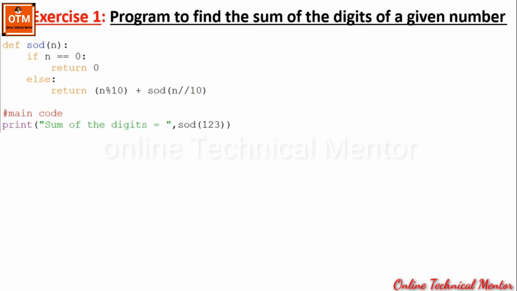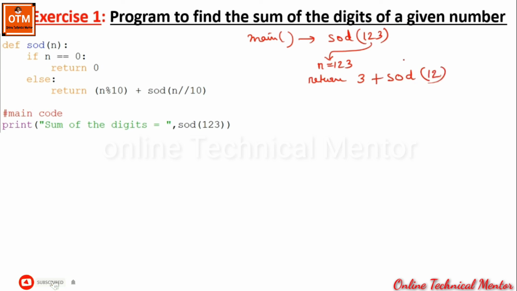Let me show you the dry run or the state diagram. From main we call the function SOD with the value 123. It will pass this number to the function where n will be initialized with 123. Since it is not equal to 0, the else part will be executed. In the else part, it will return n mod 10, that means 123 mod 10, which is 3, plus again it will recursively call the same function SOD with n/10, that means 123/10, which is 12. This is happening in the first function call.